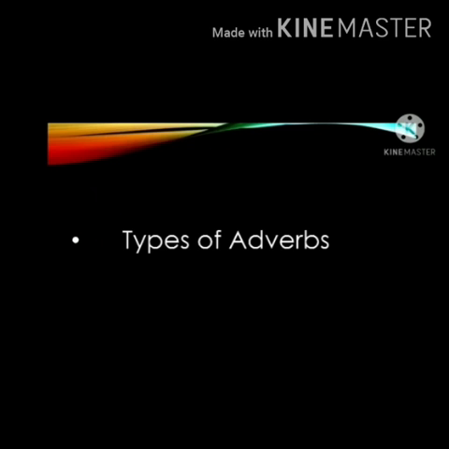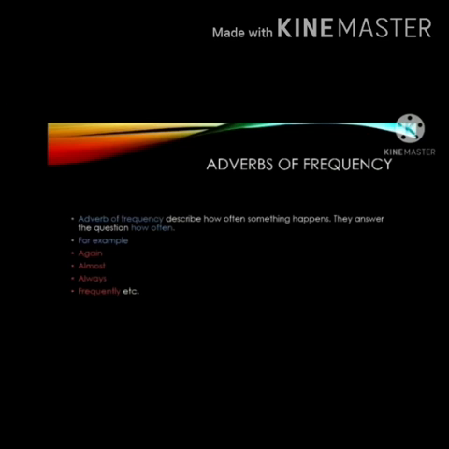Now, let's discuss kinds of adverb. We have different kinds of adverb. First of all, we are going to discuss adverb of frequency.